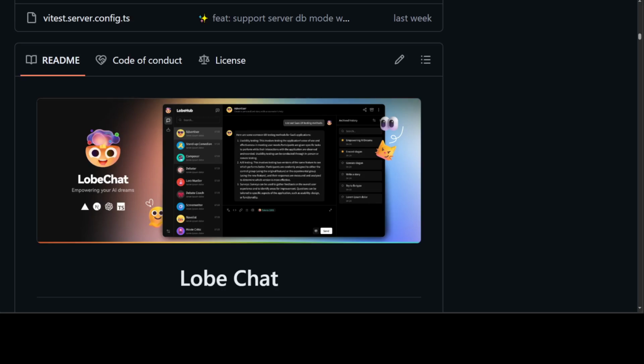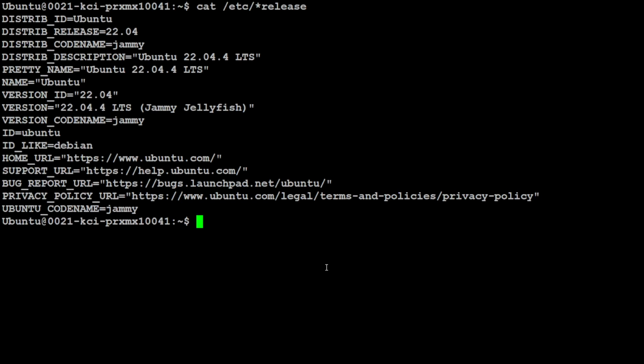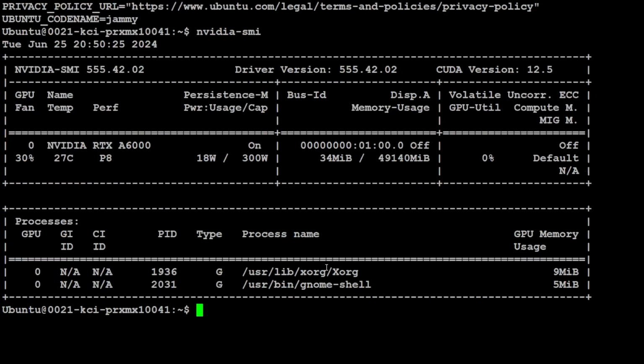So let's see how we can get this thing installed on our local system, and then we will go from there. So let me take you to my local VM where I'm running Ubuntu 22.04 and I have one NVIDIA card RTX A6000 of 48 GB of VRAM.